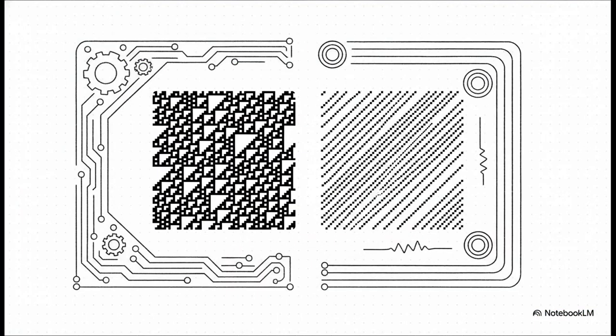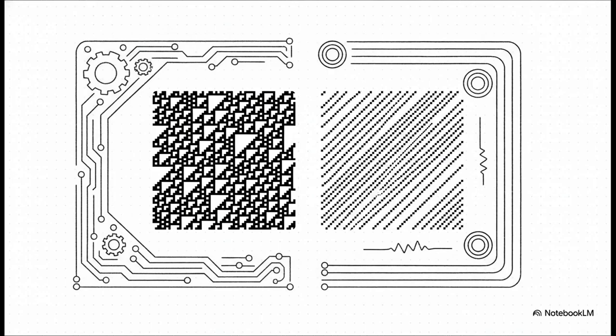The authors started by testing their math on basic cellular automata. Those are simple grids of pixels that evolve based on really basic rules. When used purely as a measurement tool, this equation perfectly ranked the systems. It put the highly complex Rule 110, which is proven to be capable of Turing-complete computation, by the way, at the absolute top of the scale. On the flip side, simple, trivial, repeating behaviors like Rule 2 scored incredibly low.